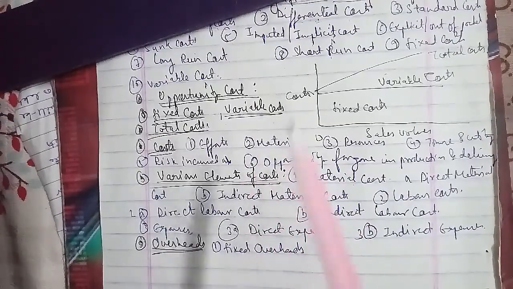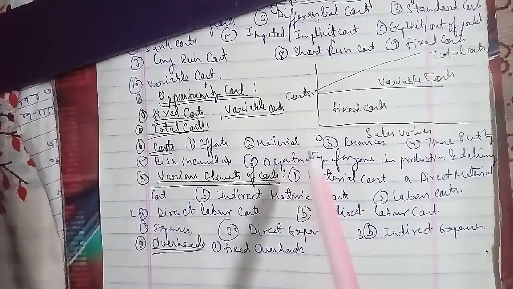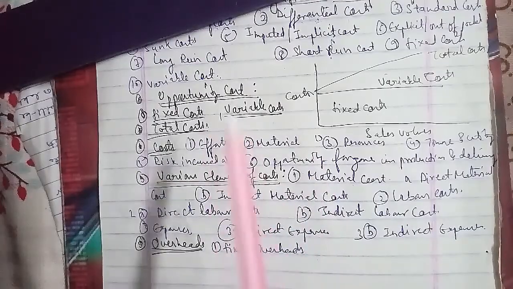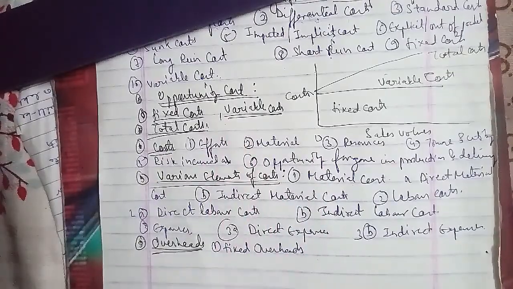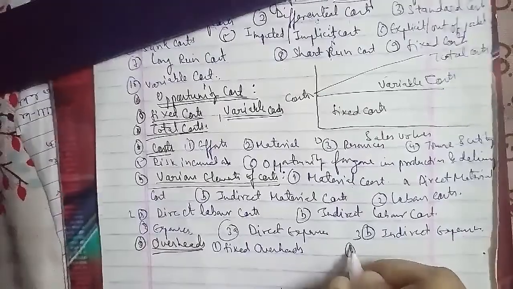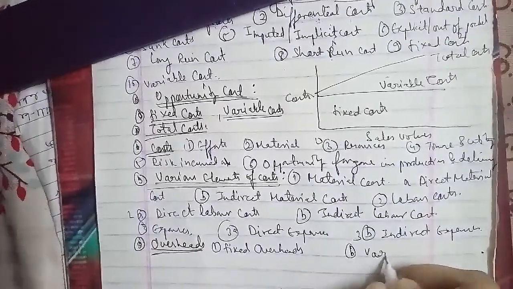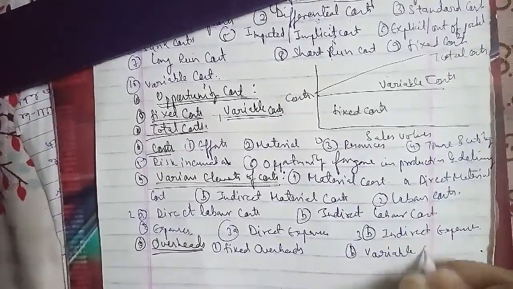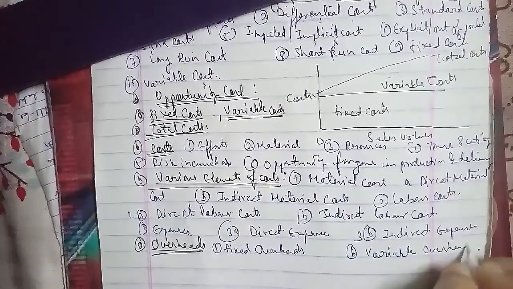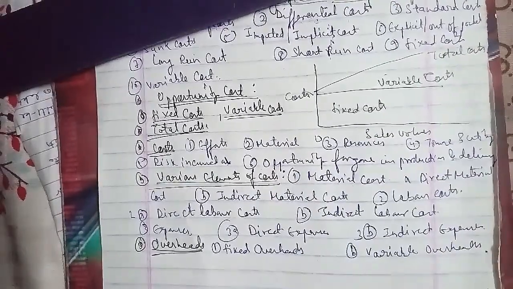We'll talk about another one, which is write a short note on opportunity and marginal cost. So we'll talk about opportunity cost, and the marginal cost as well. So let's go ahead, and that has been asked for 10 marks. So here we have opportunity cost.